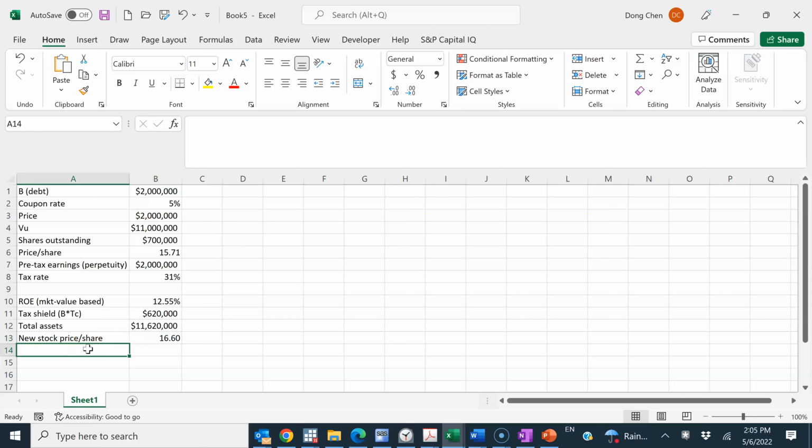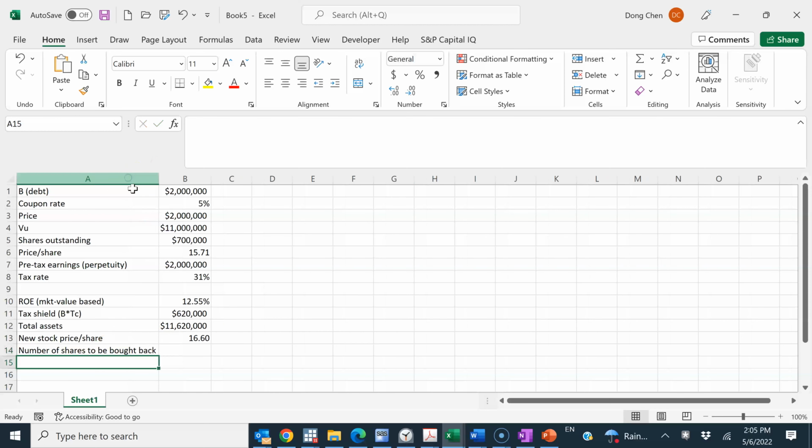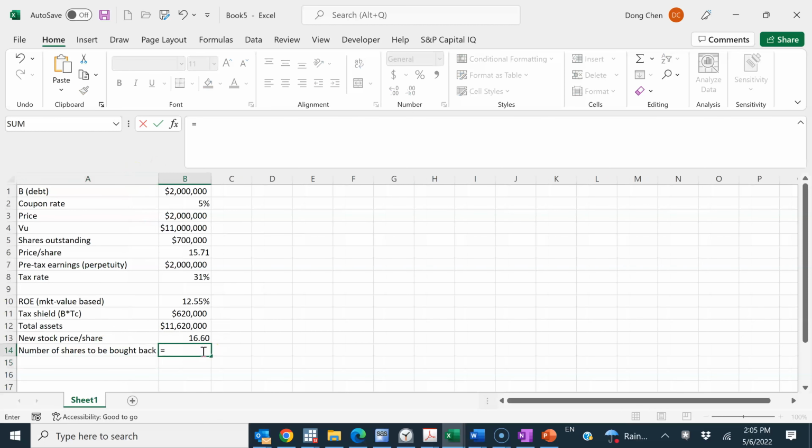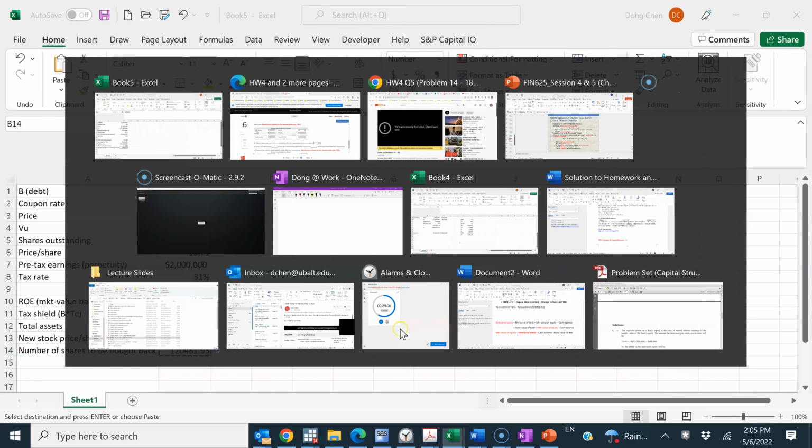So how many shares? Number of shares to be bought back. This should simply be $2 million divided by the new stock price per share. We don't need the currency here, and we just need to keep two decimal places. So just copy the number back.